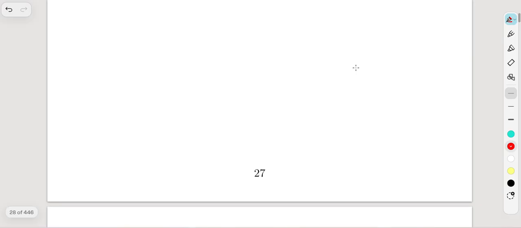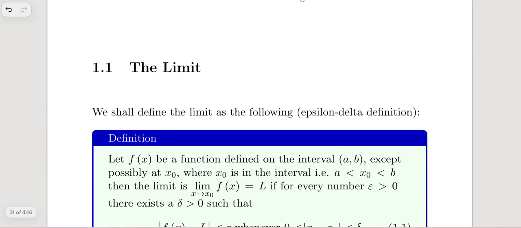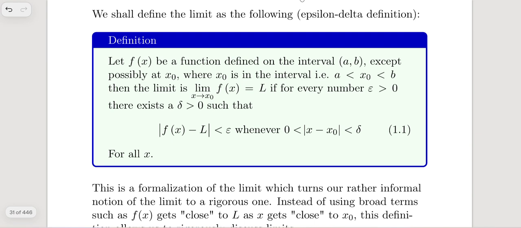Okay, now we are here with our introductory chapter, so let's just dive into it. Okay, differential calculus. So the limit. Oh, okay. First of all, guys, I'm so sorry that I haven't done the epsilon delta definition. But let's just read this out once.